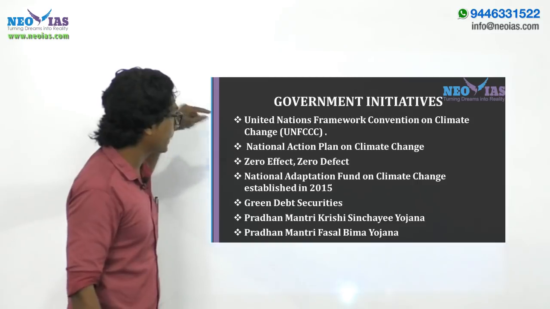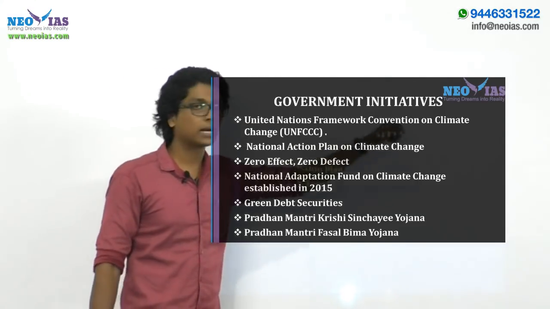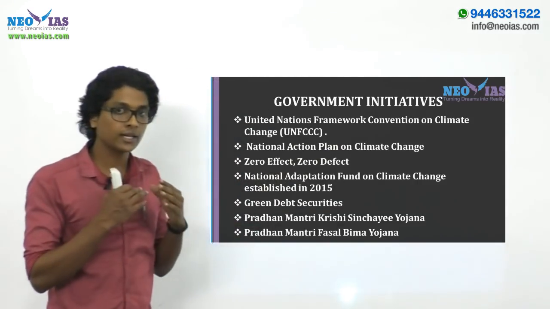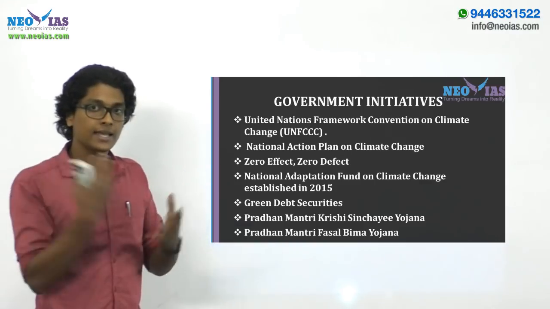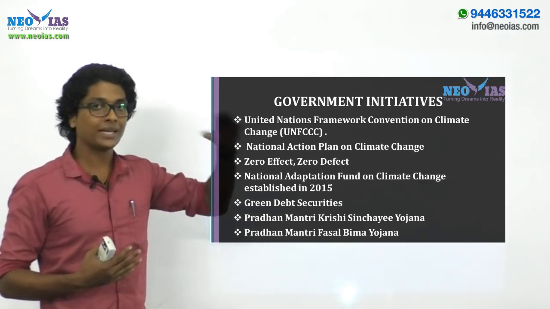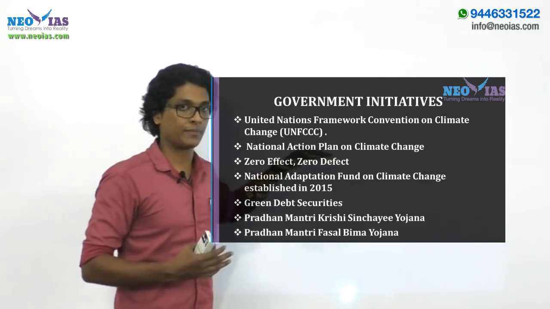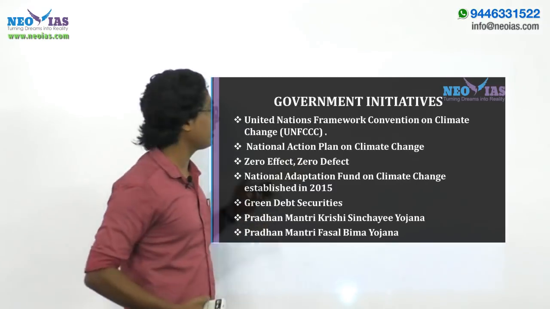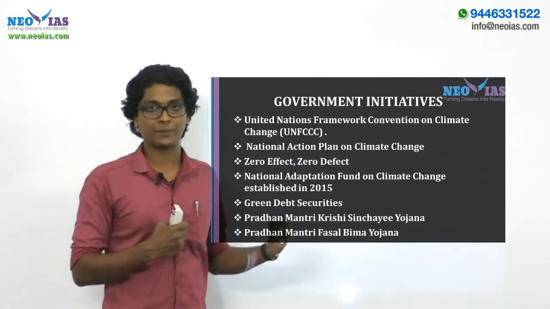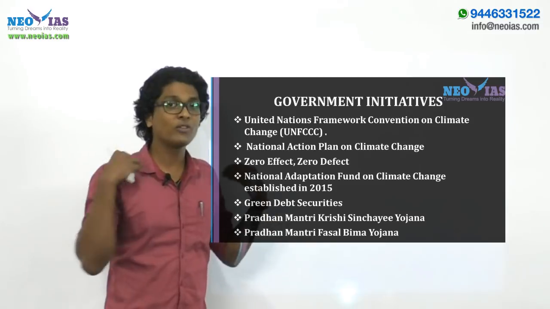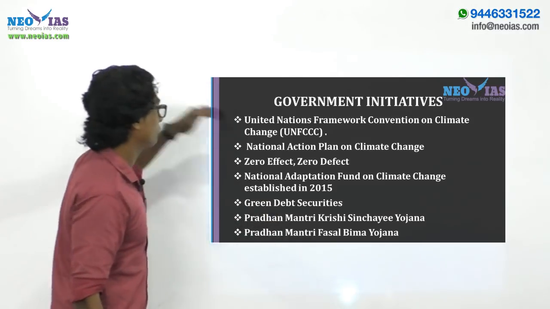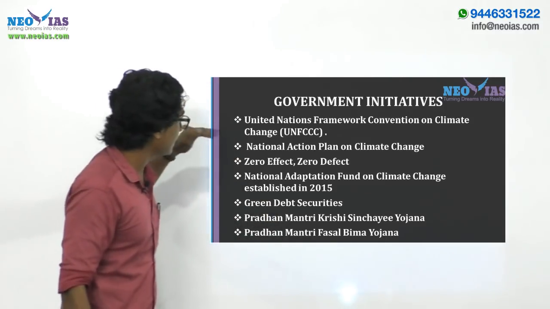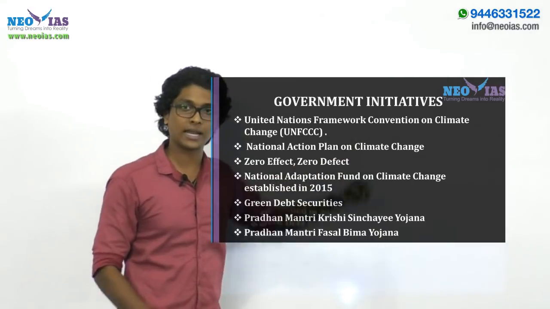Then comes the National Action Plan on Climate Change. India has many targets under the UNFCCC, which we need to attain if we want to mitigate the impact of climate change. Domestically, how can we do this? For that, India came out with the National Action Plan on Climate Change.